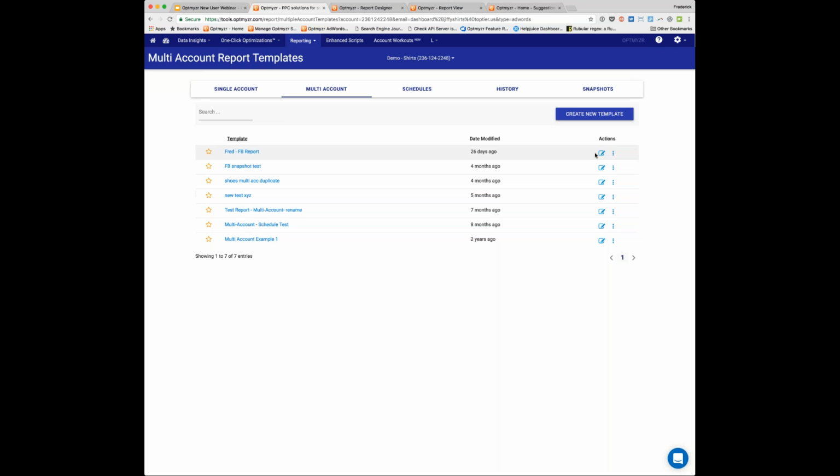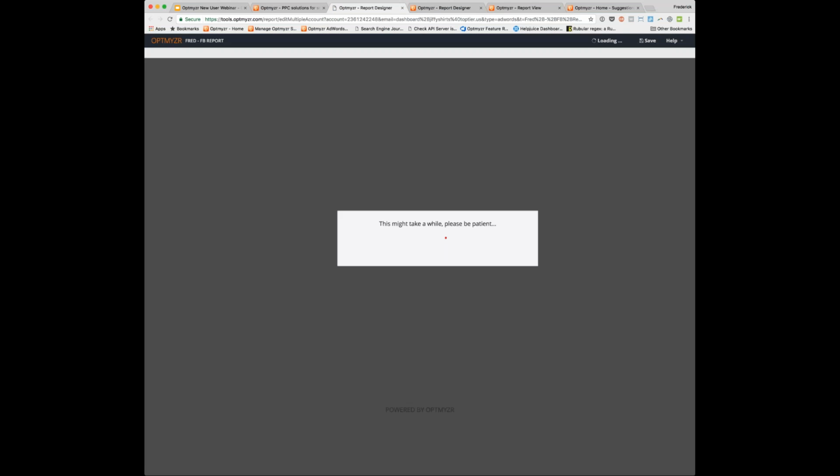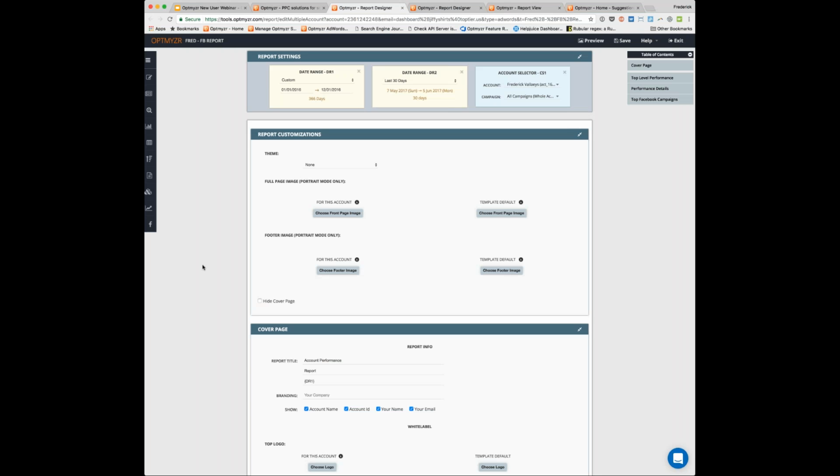So if you go into a multi-account report, into the edit mode, you would see some additional capabilities. On the left-hand side here, you see we have some Facebook Insights widgets. We have some Google Analytics widgets. We have some multi-account widgets. You can pop these open.